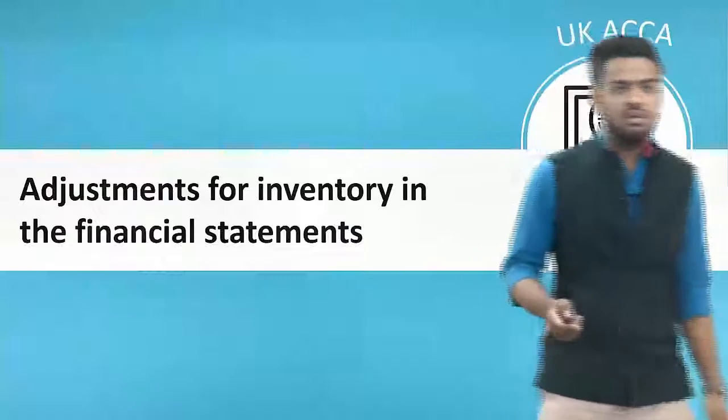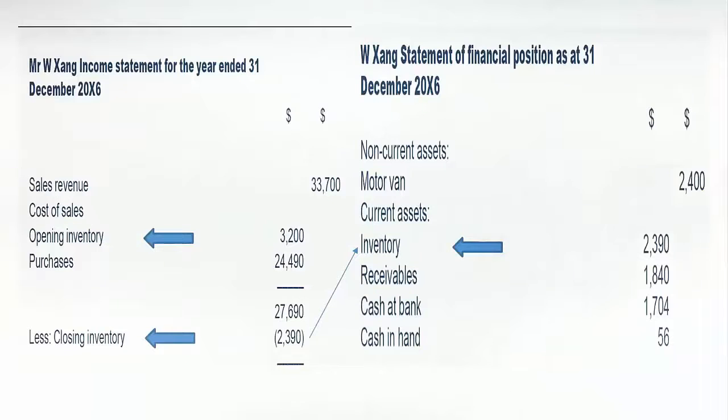In the financial statements, which include the income statement and the statement of financial position, we understood that in the statement of income the opening and closing inventory is a part of cost of sales, and the closing inventory was also a part of the statement of financial position.